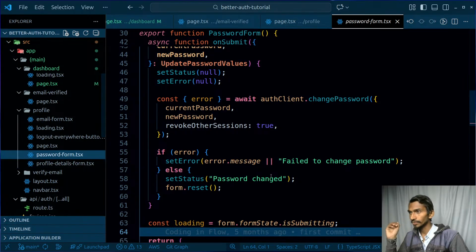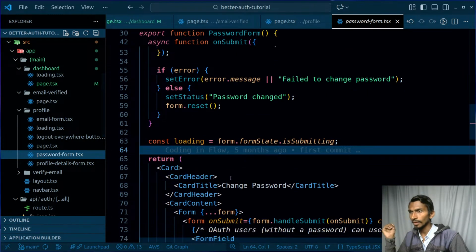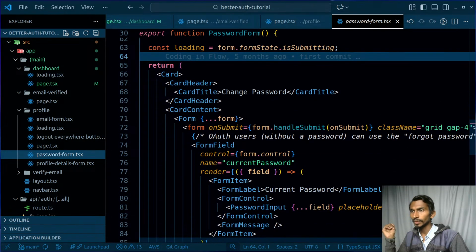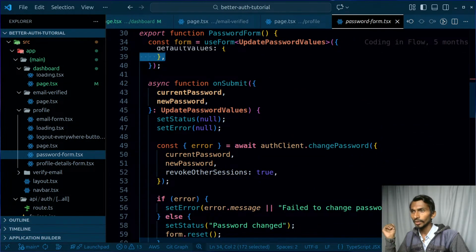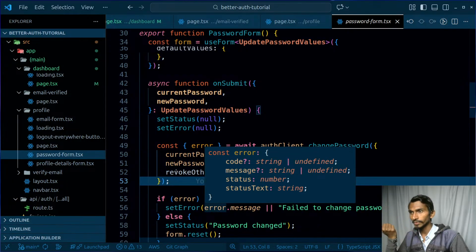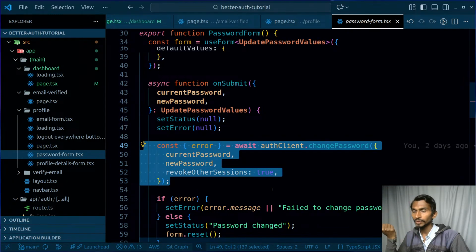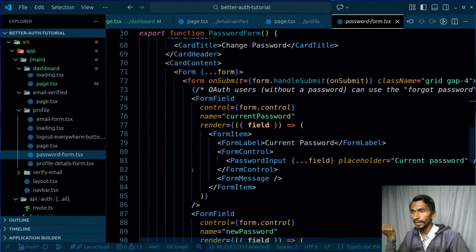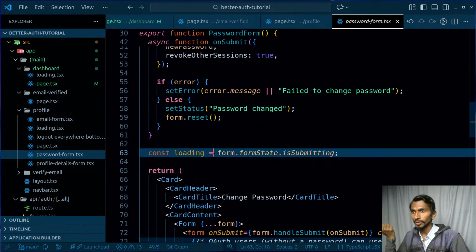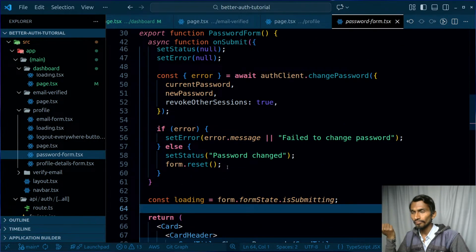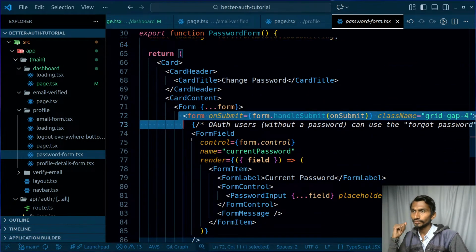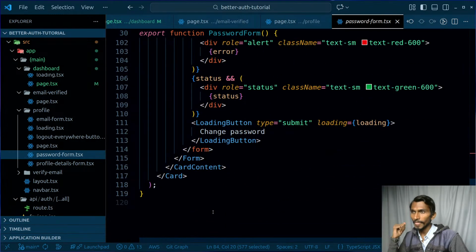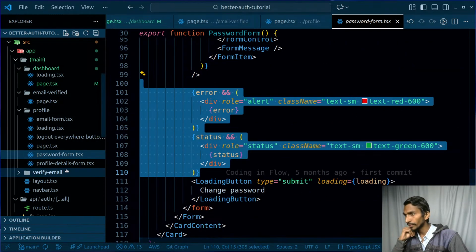Then password-form.tsx. When it comes to the password form, default values are gonna be there. Error, revoke other sessions, that's fine as well. It will simply change the password and revoke other sessions too at the same time. And form.formState.isSubmitting, because whenever we submit we get that, right? Yeah, whenever we work with forms. Alrighty, I have success, error, failure and all.